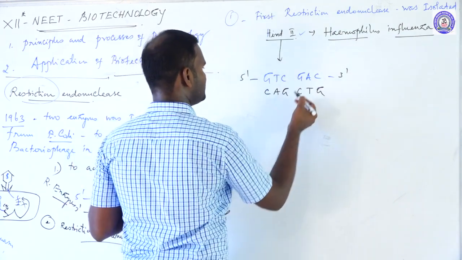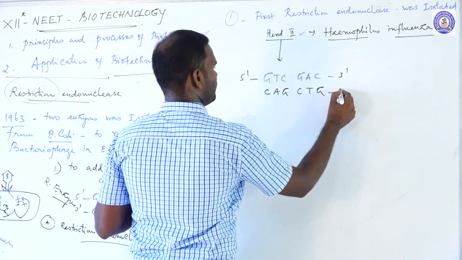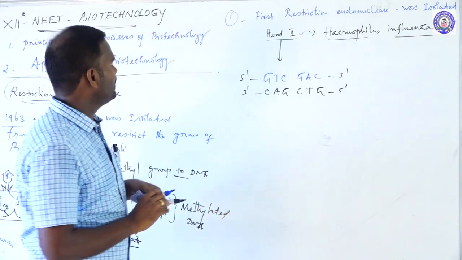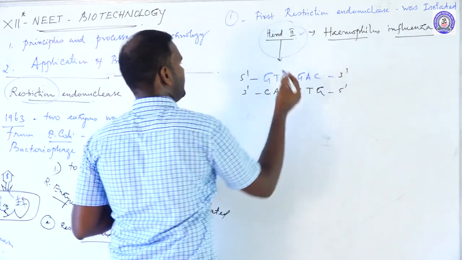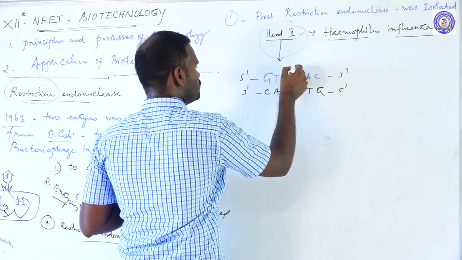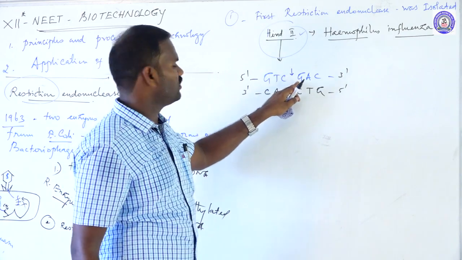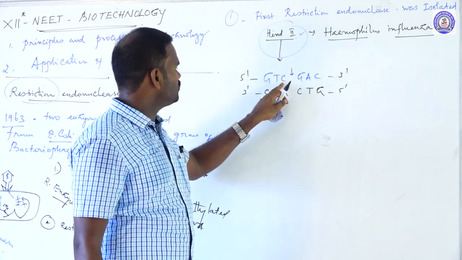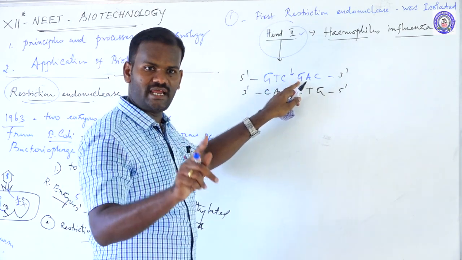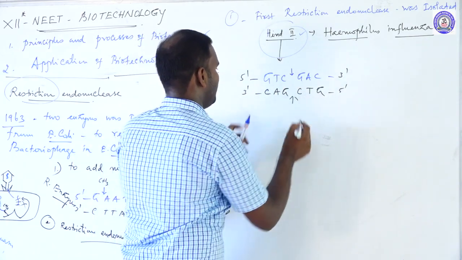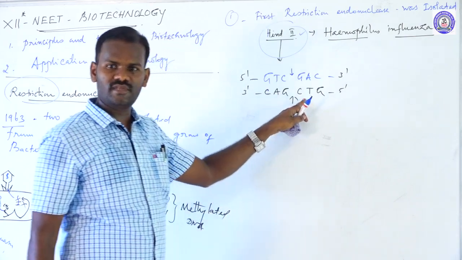It is one strand, and this is the complementary copy, 5 prime and 3 prime. So HindII recognizes the sequence of nucleotides between the cytosine and guanine of one strand, and the same position between the cytosine and guanine in the opposite strand also.